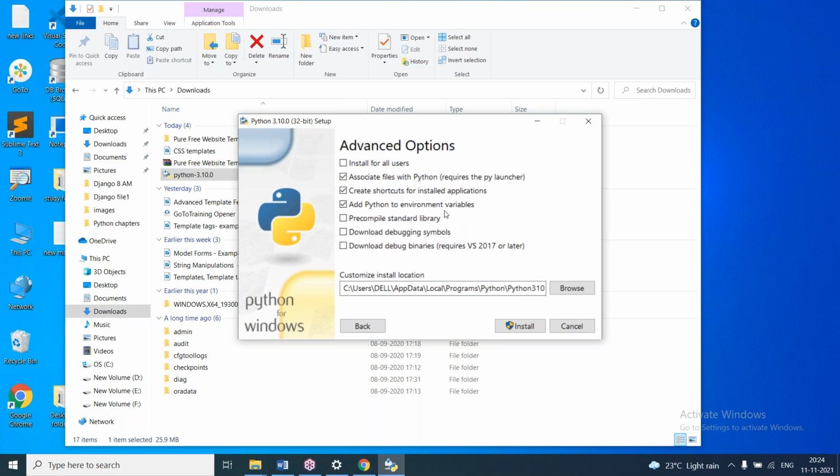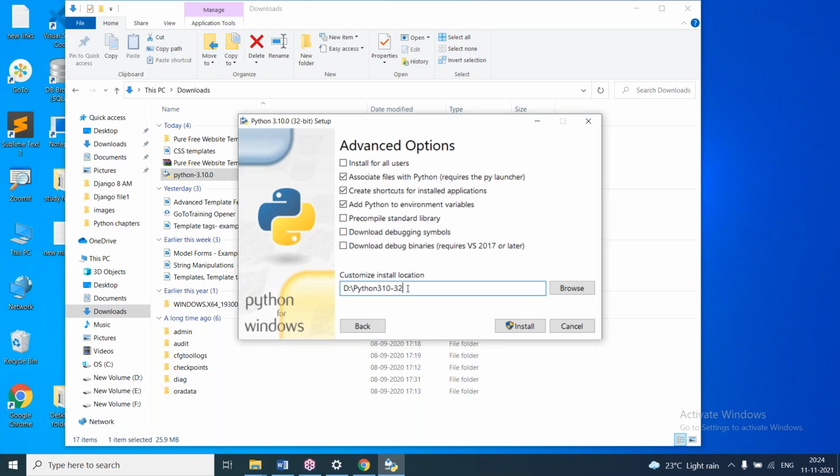So here this is selected, and here we are changing the location. It is giving many folders. I'm deleting all the folders here, and I'll change the drive also. I'll give D drive, and here you can see Python 3.10 it is giving. So 3.10 means the 3.10 version, and 32-bit. For 64-bit, it will show Python 310. It will not give 64.